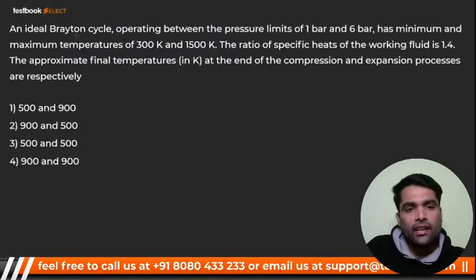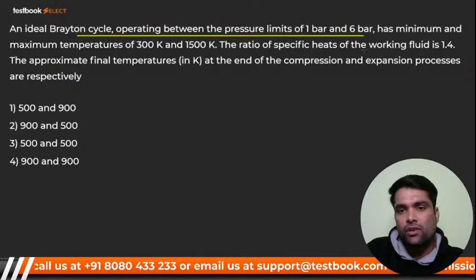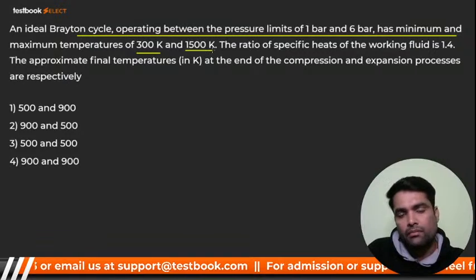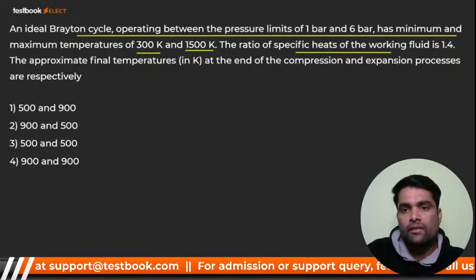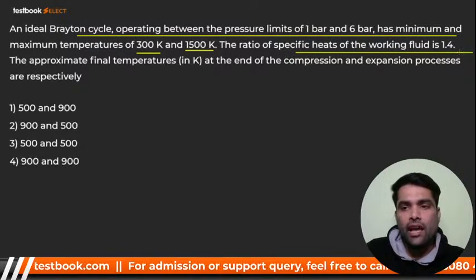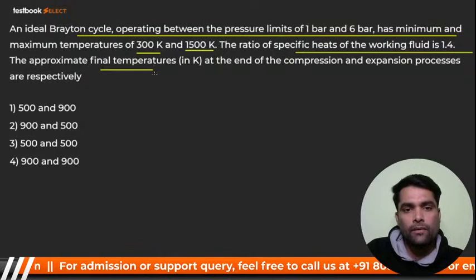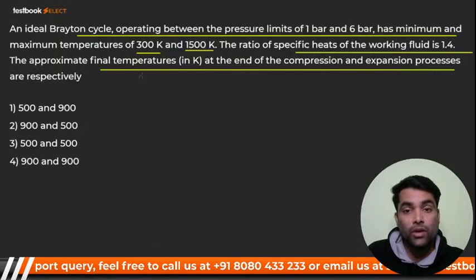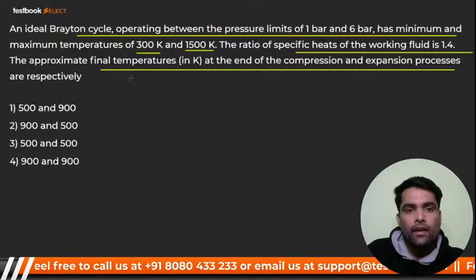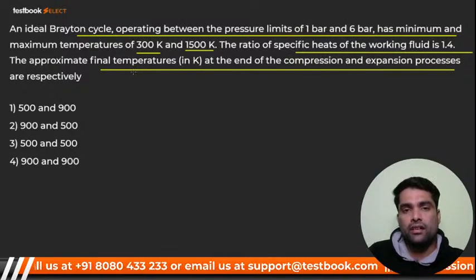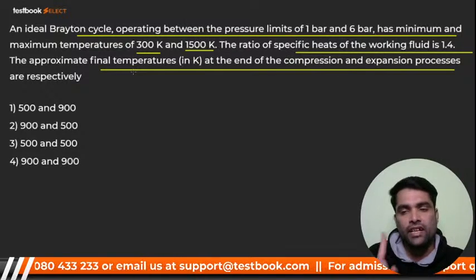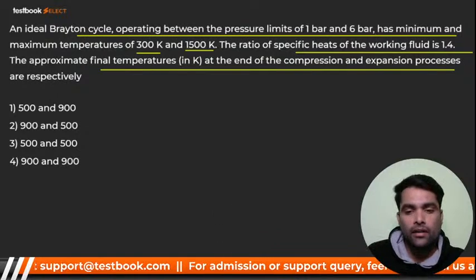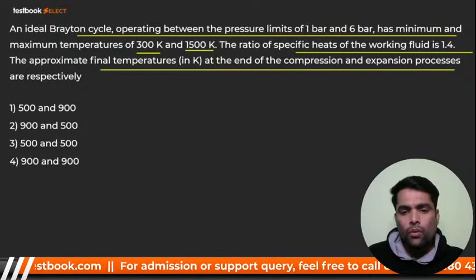Next question: an ideal Brayton cycle operating between pressure limits of 1 bar and 6 bar has minimum and maximum temperatures given. The ratio of specific heats for the working fluid, gamma, is 1.4. The approximate final temperatures in Kelvin at the end of compression, that is T2, and at the end of the expansion process, that is T4, we have to determine.